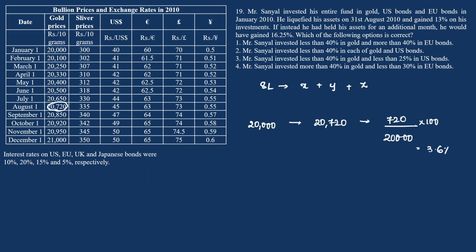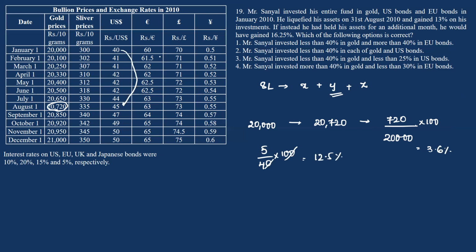.6%. Okay. In the same way, if he has invested Y rupees on January 1st, 40 has become 45, isn't it? 5 by 40, 40 into 100. So this is nothing but 50 by 4, 12.5% return.